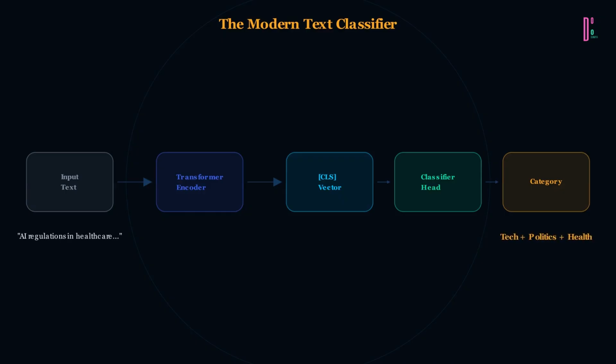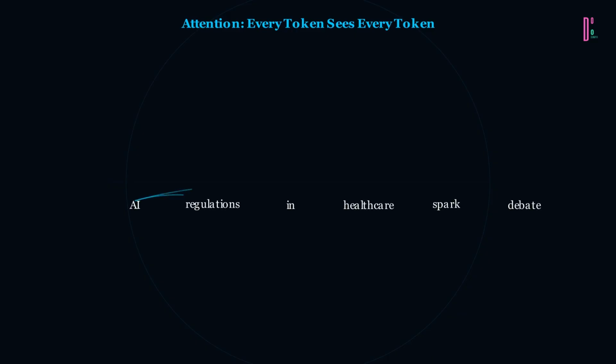Input text flows through the encoder. Every token attends to every other token, capturing context. The CLS token aggregates the entire document into one vector. That vector feeds into a neural classifier that outputs probabilities across categories.